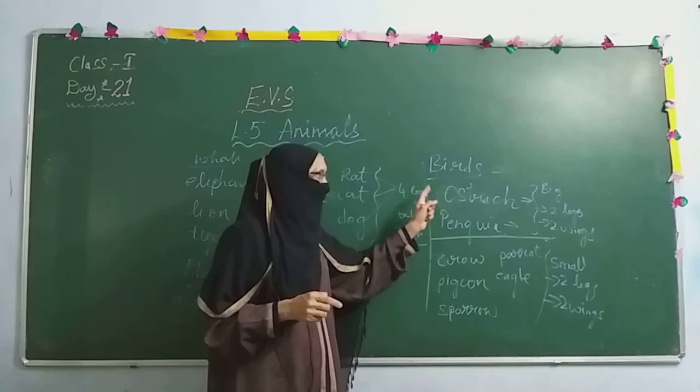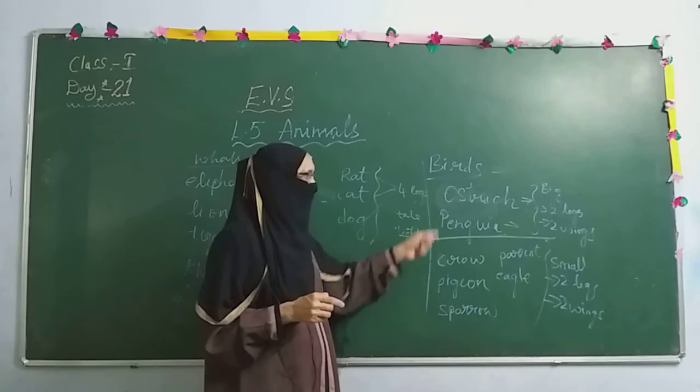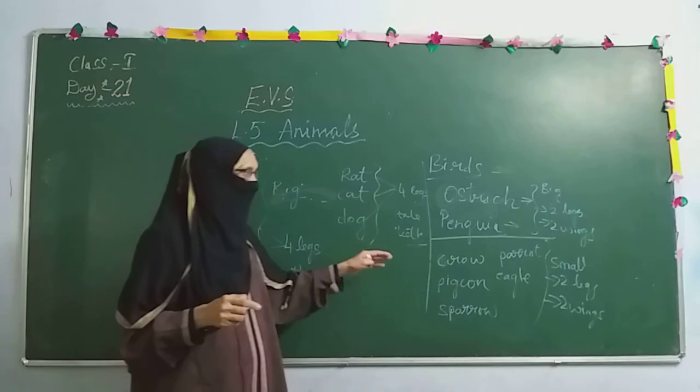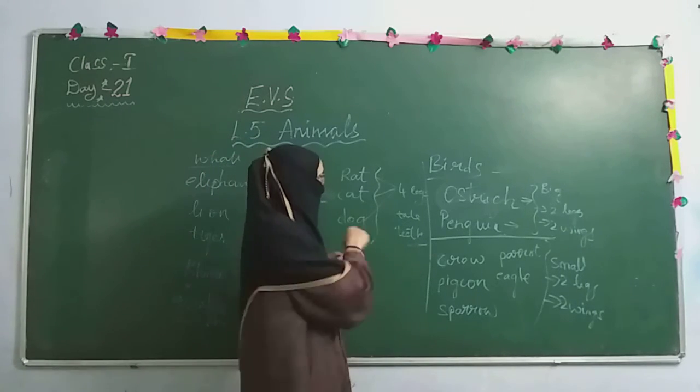The big birds too have 2 legs, 2 wings, but they cannot fly. The small birds have 2 legs, 2 wings, and as they are small and their weight is very light, they are able to fly.